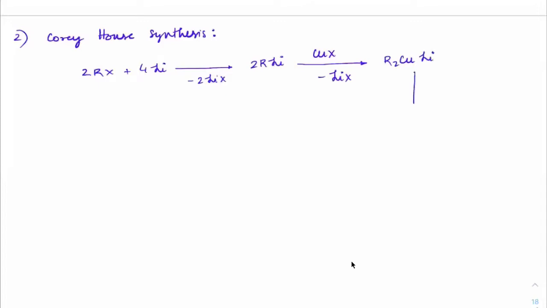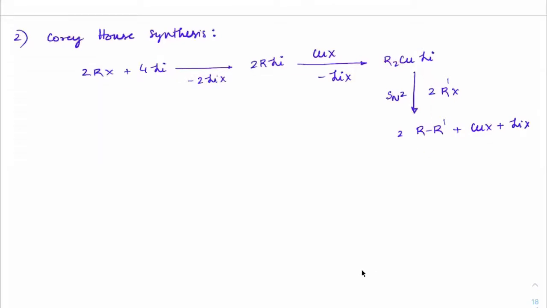Now once you have this R2CuLi, if you treat it with 2 moles of R'X, this will go through an SN2 mechanism to become 2 moles of R-R', plus CuX plus LiX. So this is the overall set of steps that are happening.